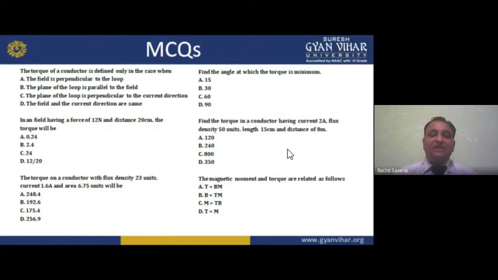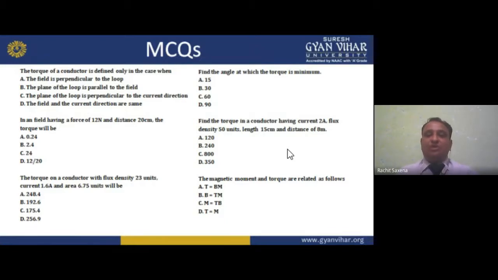In a field having a force 12 N and distance 20 centimeter, the torque will be F cross D, simply 12 into 20, but here we have centimeter, so you have to convert it into meter, divide by 100. So see the answer. Torque of a conductor with flux density given as 23 units. Current is given, area is given, so IA into B, that is 1.6 into 6.75 and into 23. So we can calculate the answer.